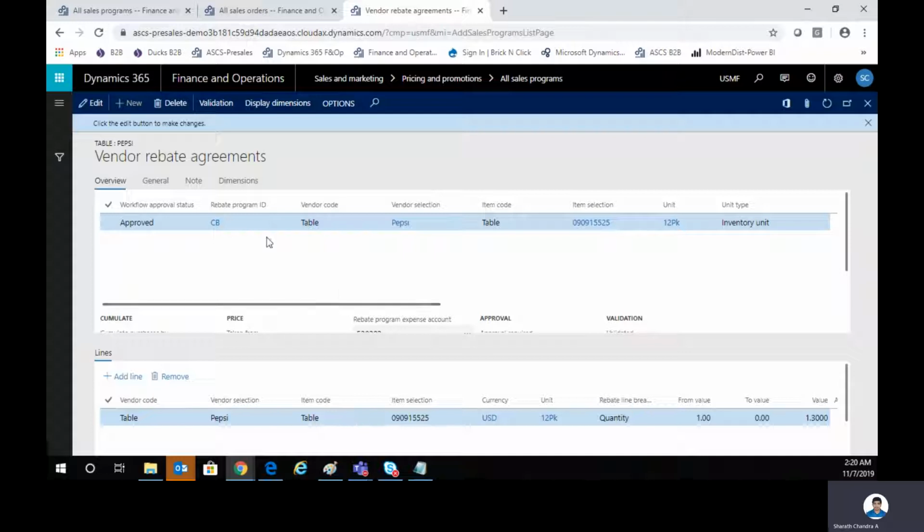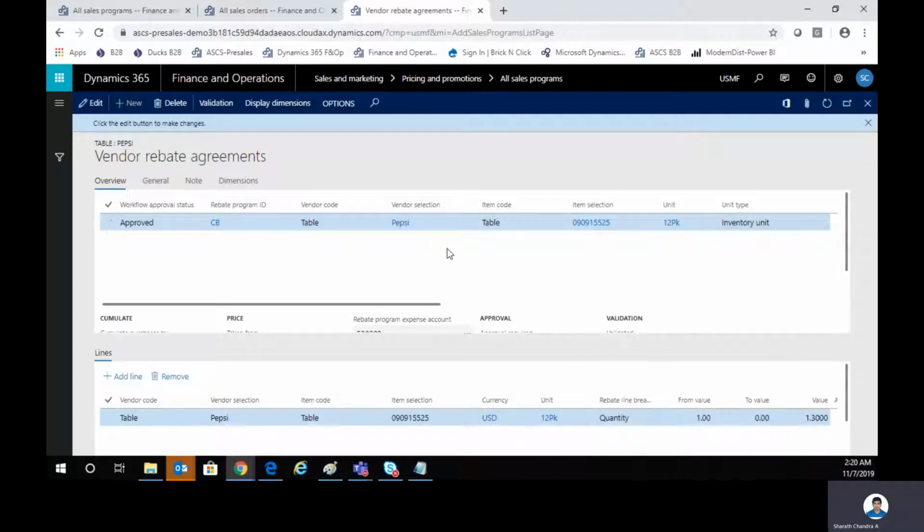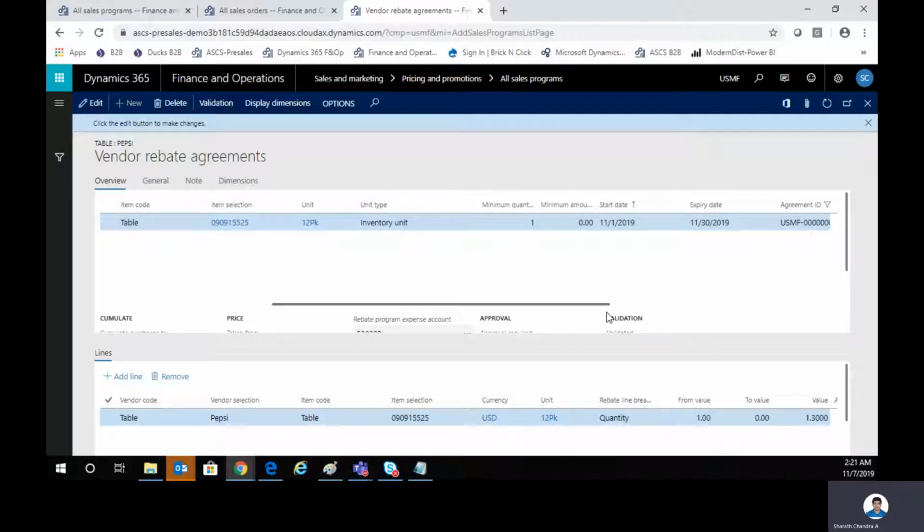So it says that we have initiated a rebate program called CB, which means chargeback, and this is applicable for a vendor, Pepsi, and for an item combination of Pepsi again. But yeah, you can always have a group or all the vendors with a combination of one single item or a group of items or all the items, right? I'm saying that this is a unit of 12 pack. And the minimum quantity is one. This deal is active from so on to so date.